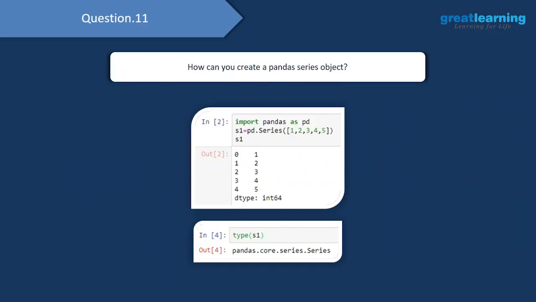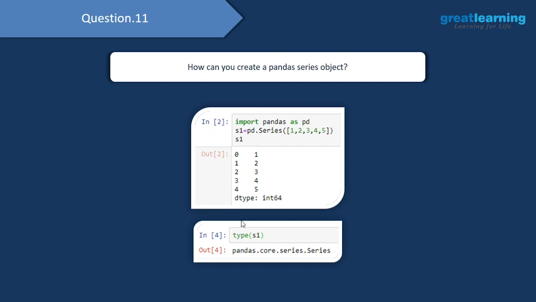We have the next question where we are supposed to create a pandas Series object. So the pandas Series object, as you see in the question itself, is part of the pandas library, and we can create this object like this. We'd have to start off by importing the pandas library, so we write import pandas as pd. Then we will be using the Series method, so we'll have pd.Series, and you have to keep in mind that the S has to be capital over here. Inside this we are passing a list of numbers which are 1, 2, 3, 4 and 5. And when I print this, you would see that this is what I have.